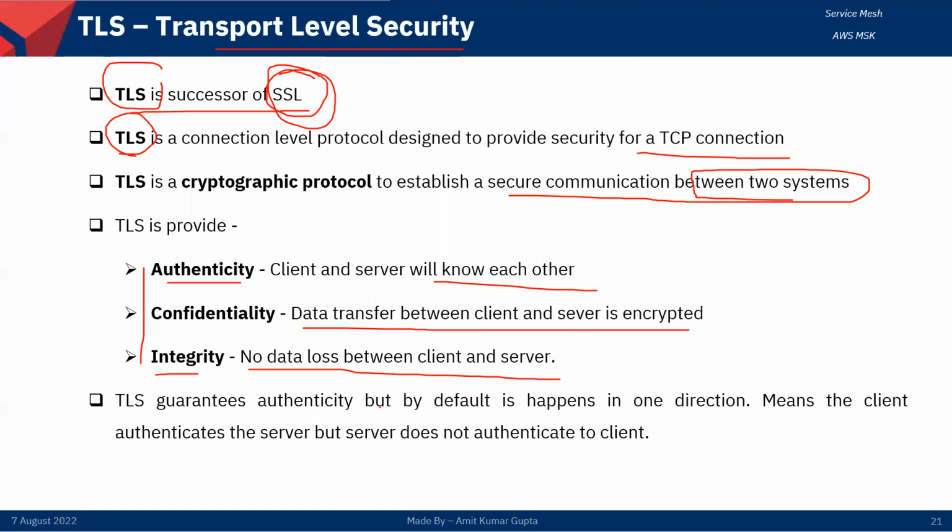TLS guarantees authenticity, but by default it happens in one direction only. This is the main feature, one direction. It means the client authenticates the server, but the server does not authenticate the client, right?